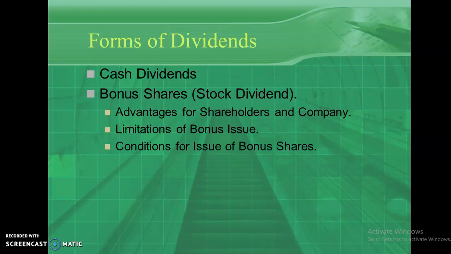So now you know there are 3 types of policy: constant dividend per share, constant dividend payout, and constant dividend per share plus extra dividend. These are the 3 types of dividend policies adopted by the company. And basically there are 2 types of dividend. One is known as cash dividend and the second one is known as bonus shares.